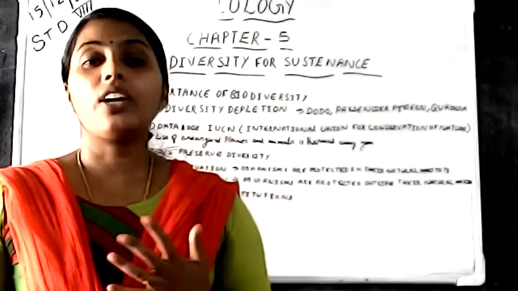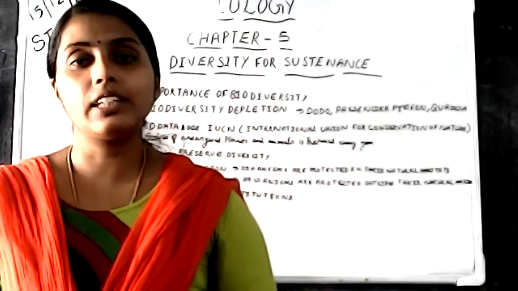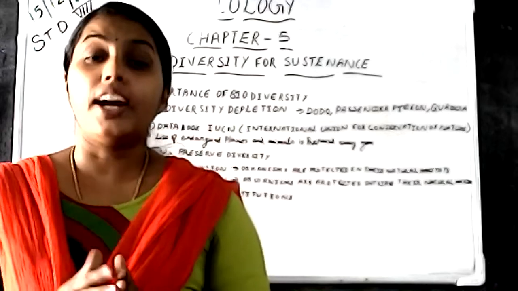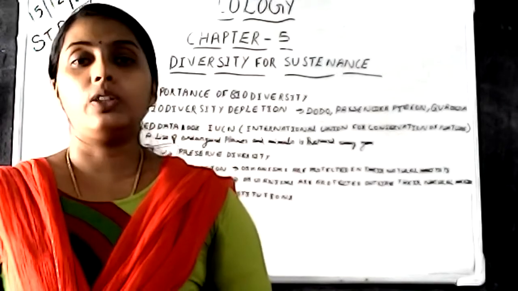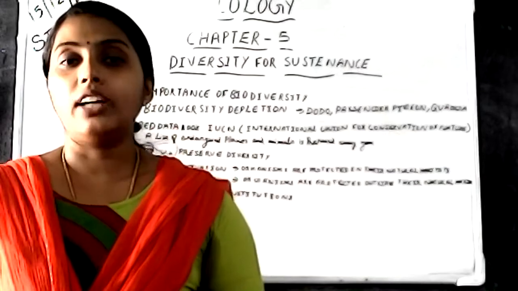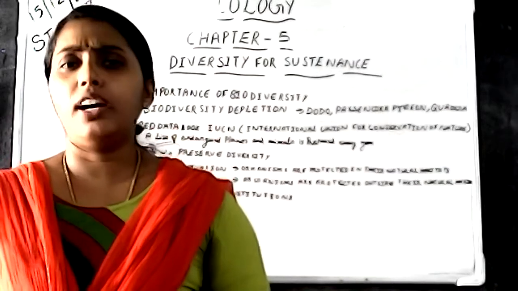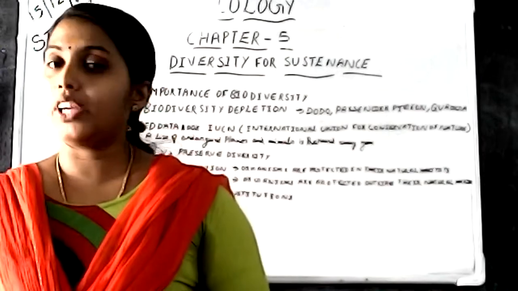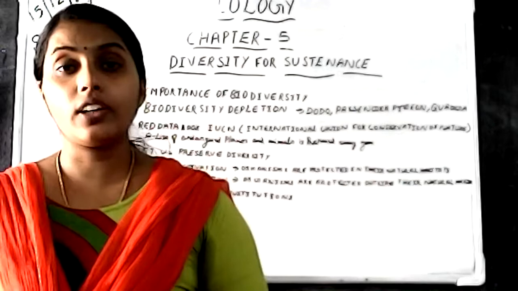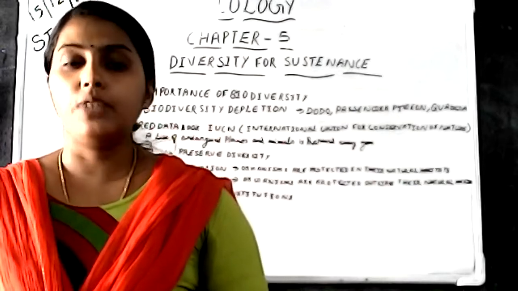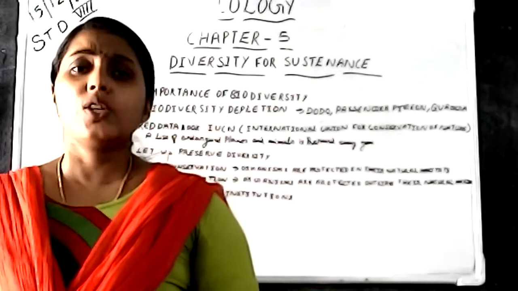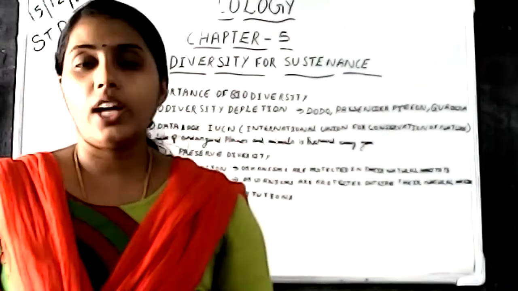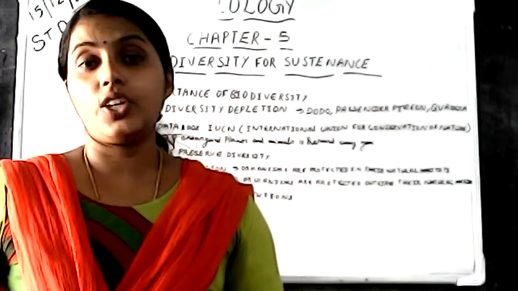So now the other organisms are getting extincted. Likewise, if this dangerous situation is continuing, what will happen? We will also be extincted from the earth, because we can't live without other organisms on earth. If plants are not there, we cannot live. If animals are not there, we cannot live. So that's why we should protect the biodiversity. So there are two methods for the protection of biodiversity, that is in situ conservation and ex situ conservation.